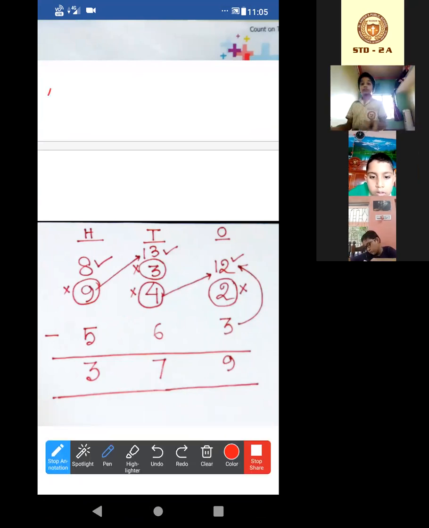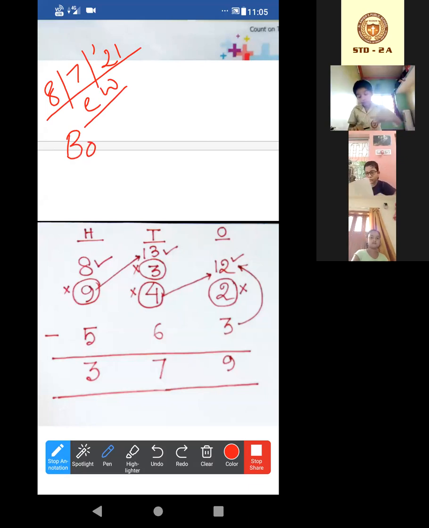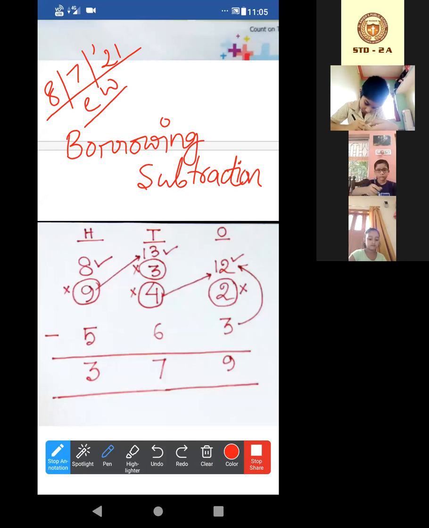Today's date is 8th of July. Write also CW, okay, and give the heading borrowing subtraction. Basically, you have already done borrowing subtraction, but that was for 2-digit numbers, right? It will be borrowing subtraction for 3-digit numbers. In bracket, write for 3-digit number.